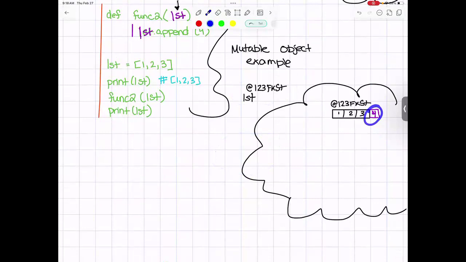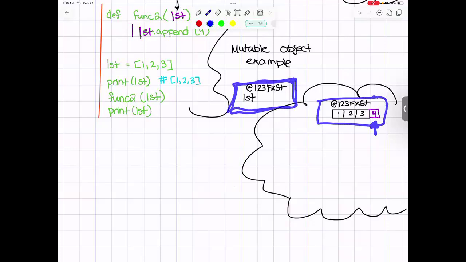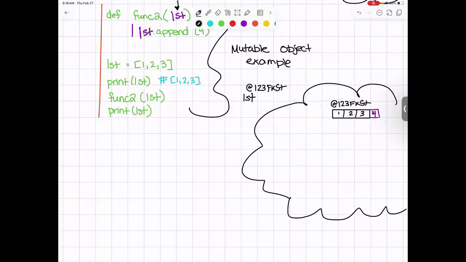This change will persist because the purple list variable we can't reach, Python cleaned it up, but the change in the attachment of this, no problem. We can actually still reach that with the black variable coming from our global scope, because that was all the way up here.